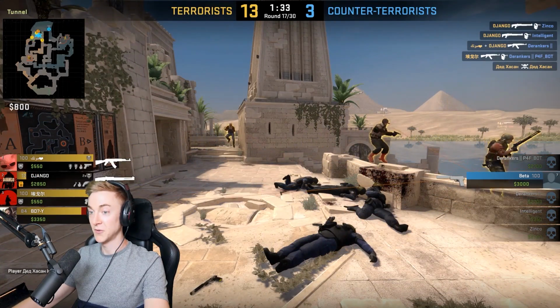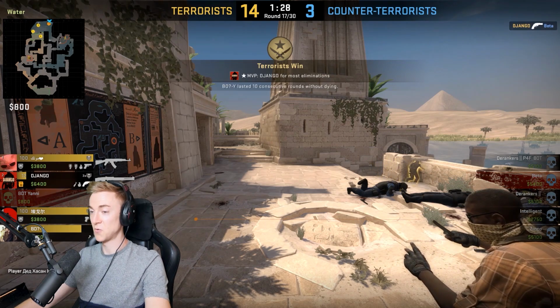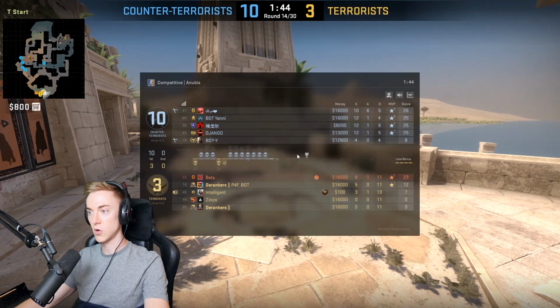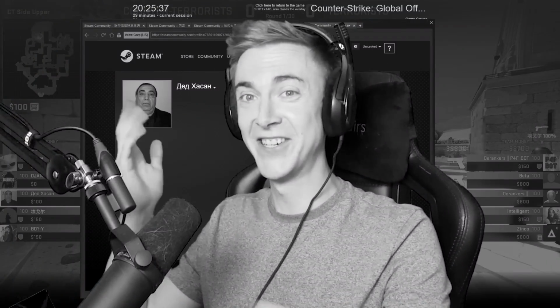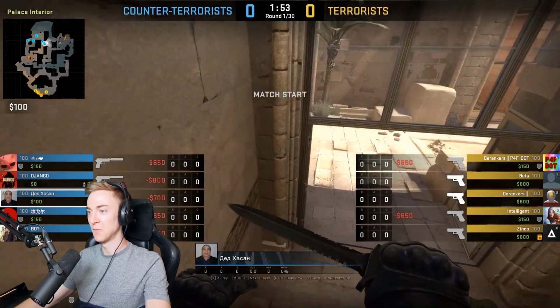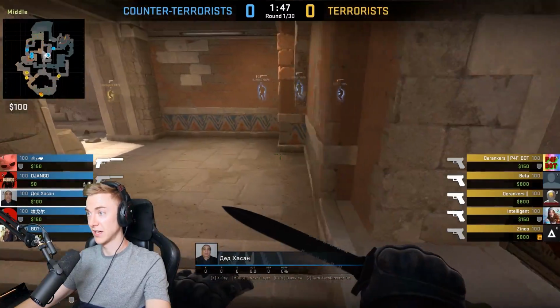I don't think we need to just... Oh, someone got kicked for doing too much team damage. See, this is it. This is like a wild wrench thrown into the works. It could be that guy. So I am going to check that guy's profile, and it looks like he actually did get banned. This guy got banned. The guy on the enemy team, not the people who are griefing, got banned. He did too much team damage, and he ended up getting kicked from the server as a result of that.